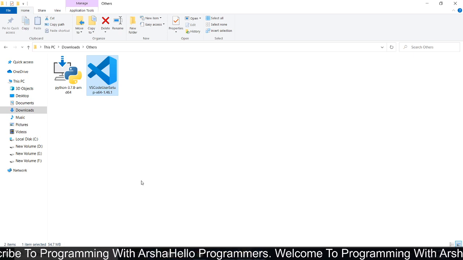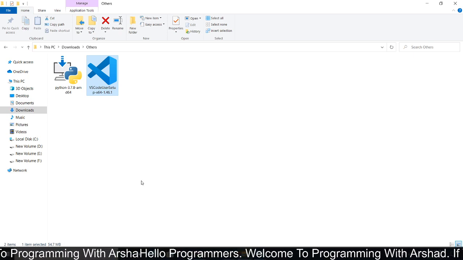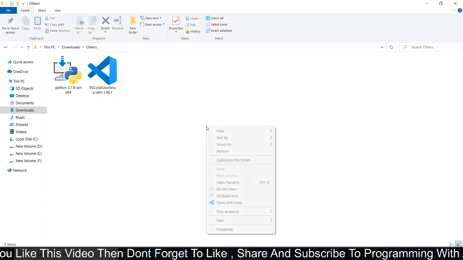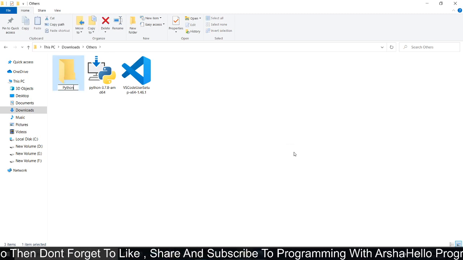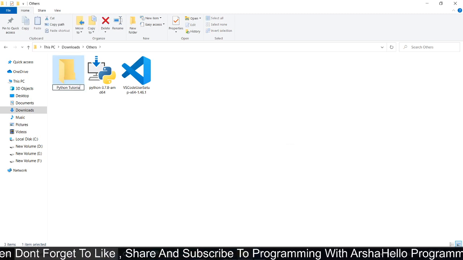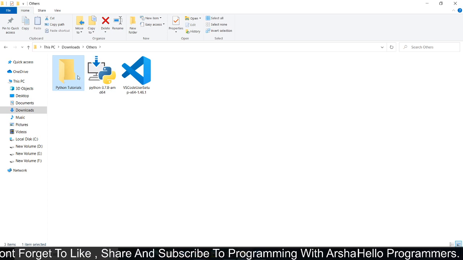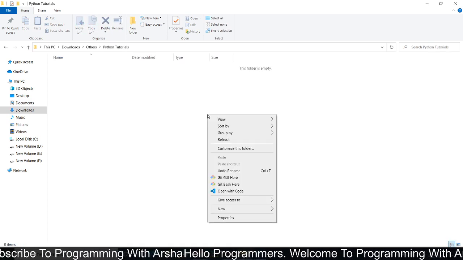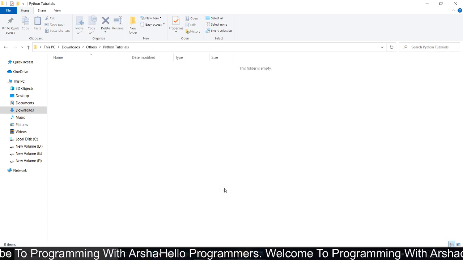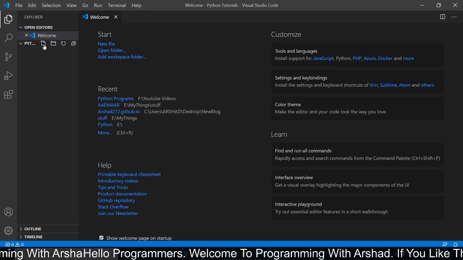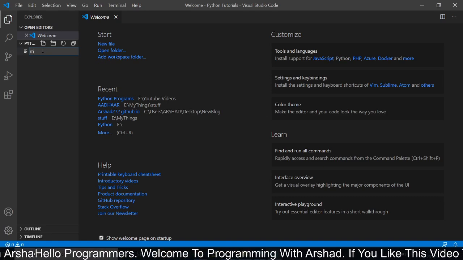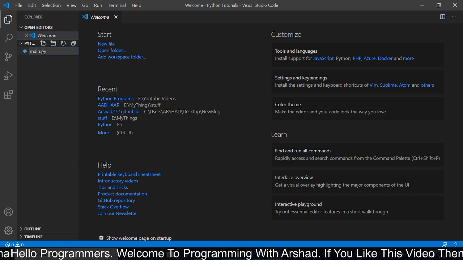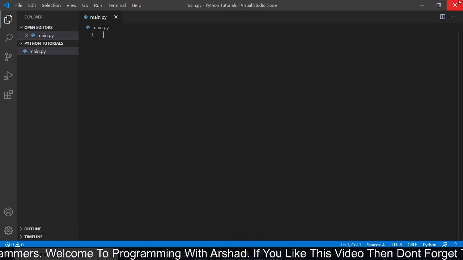Now if you want to use PyCharm, you can also use that. I am comfortable with Visual Studio Code. Now here I am creating a folder named Python tutorials. I am entering into this folder and then here right click and then click on open with code. Now our Visual Studio Code will be opened. Now I want to create a Python file. For that, click on this button and enter a name. I am giving the name main.py. After creating a Python file, just restart this again.